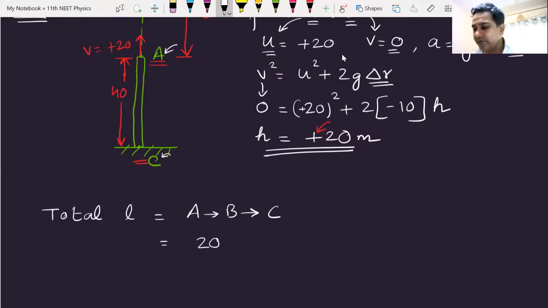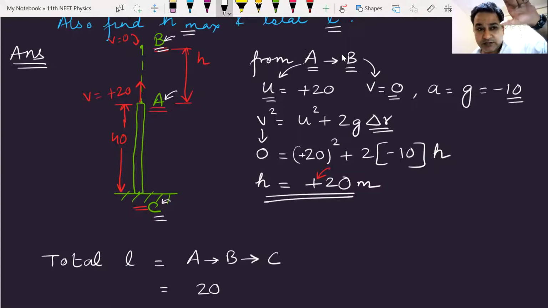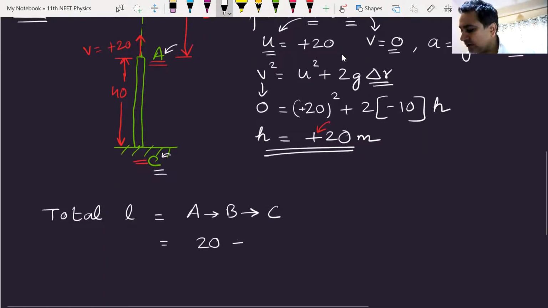It moves 20 meters upwards. Then when it comes from B to C, how much distance does it cover? 20 plus 40, 60. From B to C it covers 60 meters. The total distance traveled is 80 meters.